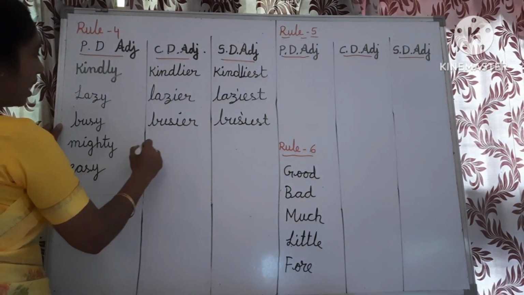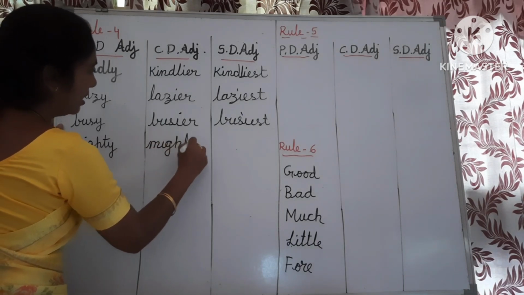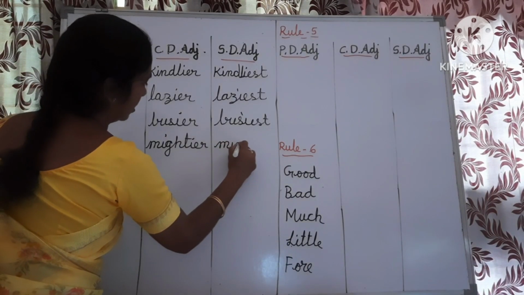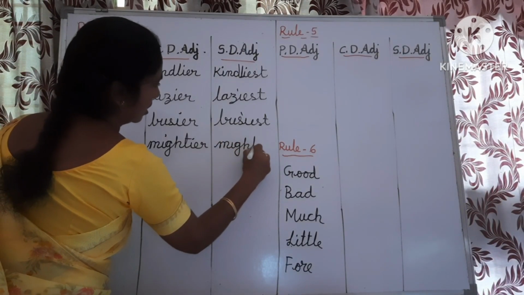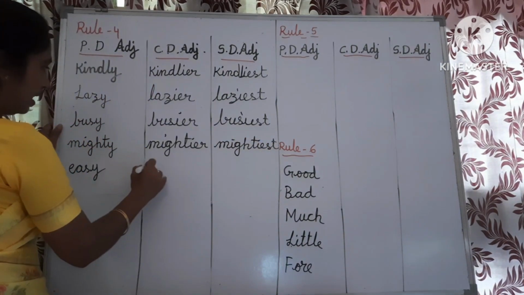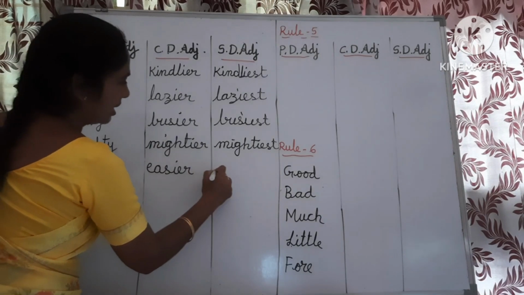Next, mighty, mightier, mightiest. Next, easy, easier, easiest.